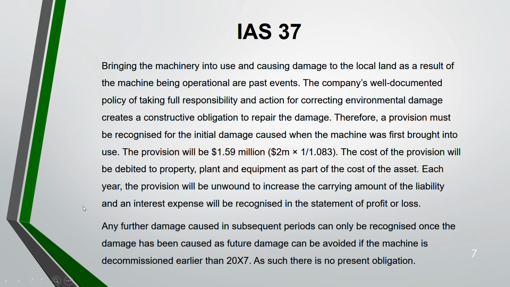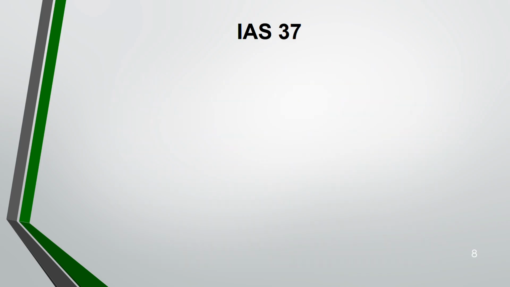Now, any further damage that is done in the subsequent period, you can only recognize once the damage has been caused, as future damage can be avoided. You have to have the damage. You can't write a provision for future damage that is going to occur. It has to have occurred first. Without the damage being caused, you can't recognize it. Why? Because future damage you can avoid if the machine is decommissioned before 2007. Because as such there is no present obligation. No present obligation, no provision.